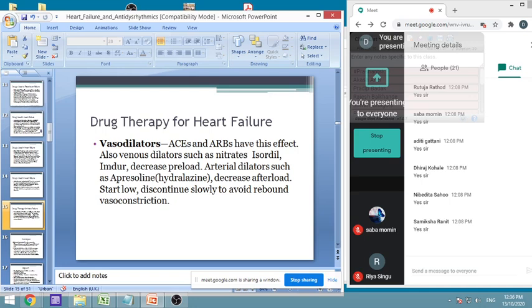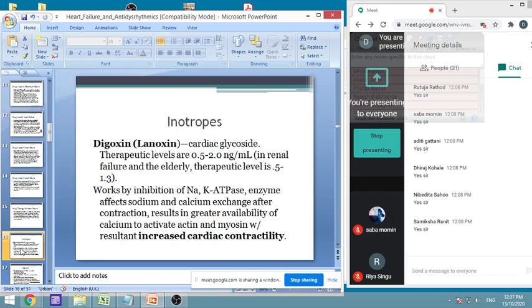Thus it will reduce preload and afterload, and because of that this will be useful. These are started normally in low doses, and after a certain period, once improvement is there, they can be discontinued gradually. If they are stopped abruptly, they will cause rebound vasoconstriction. So these are the various drugs which are used.